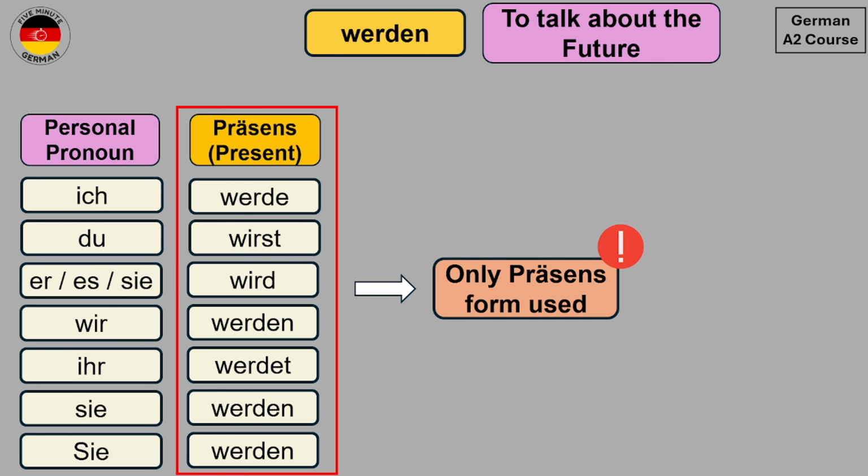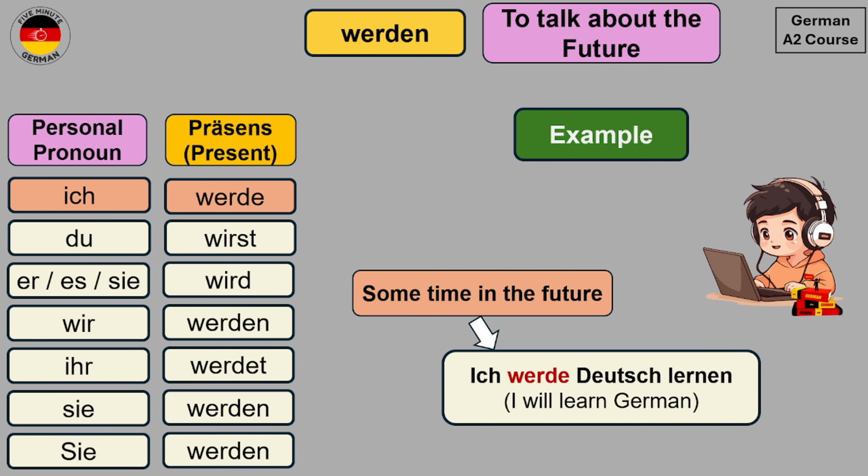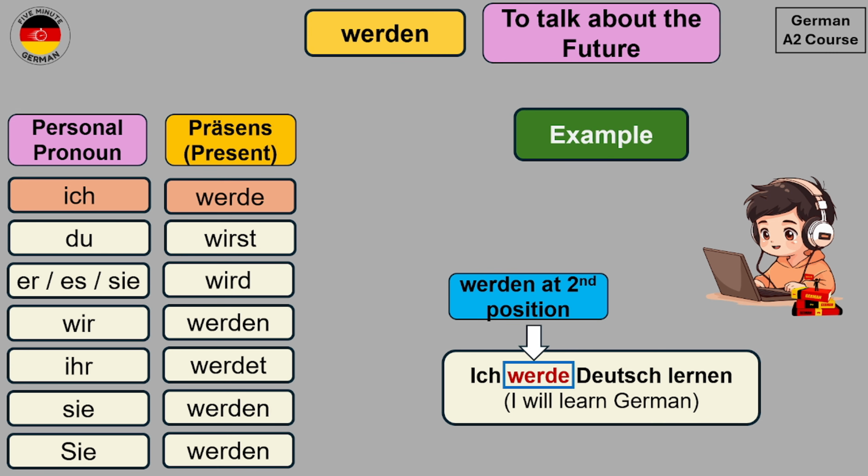Now let's take an example in which we will use werden to talk about the future. So an example can be Ich werde Deutsch lernen. I will learn German. Ich werde Deutsch lernen. Now you see that this sentence tells us that I will learn German sometime in the future. It can be tomorrow, next week, next month, or even next year. So no time is specified, but it will be in the future. And you see that in this example, the verb werden comes at second position in conjugated form, and the main verb, which was lernen, goes to the end in infinitive form.